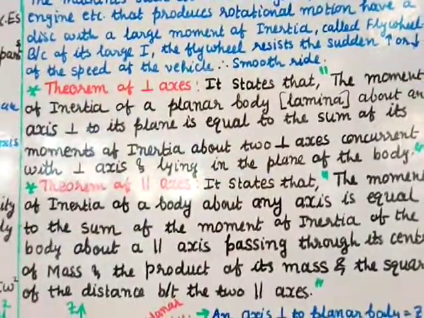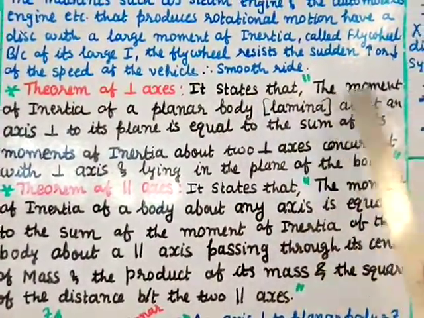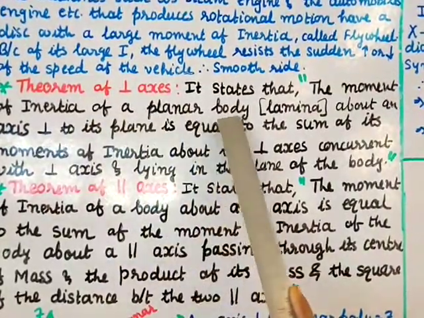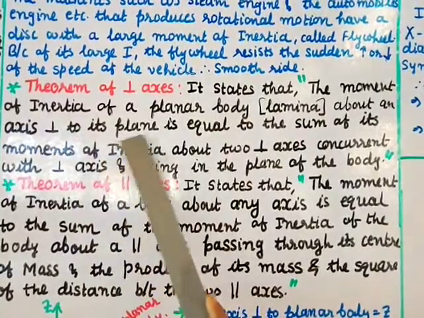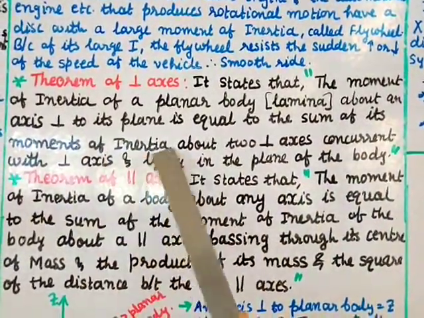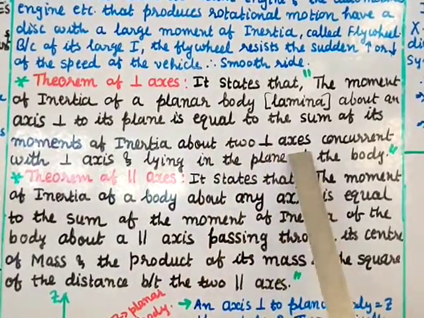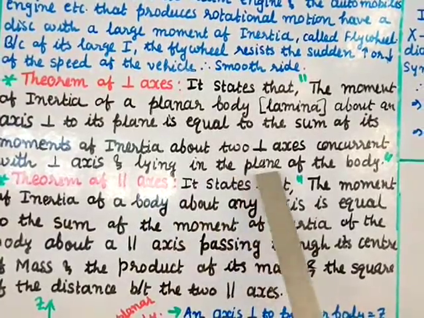Next we have the theorem of perpendicular axis. It states that the moment of inertia of a planar body, that is a lamina, about an axis perpendicular to its plane is equal to the sum of its moments of inertia about two perpendicular axes concurrent with the perpendicular axis and lying in the plane of the body.